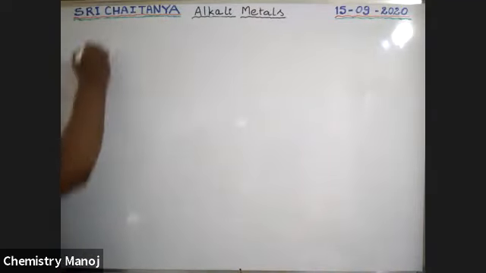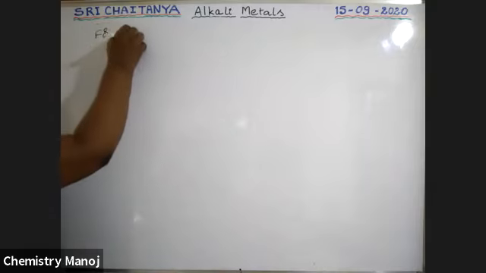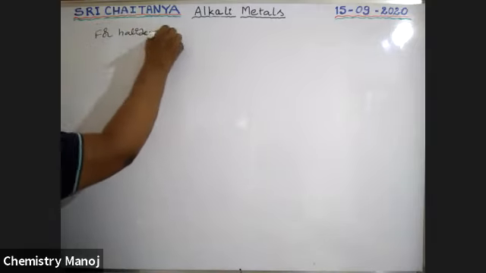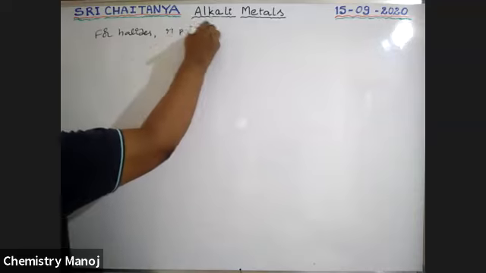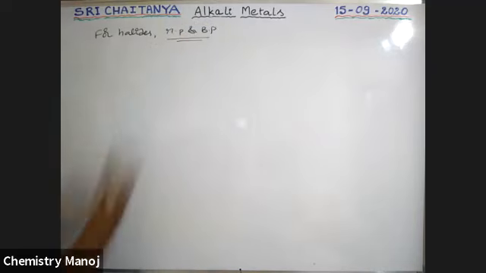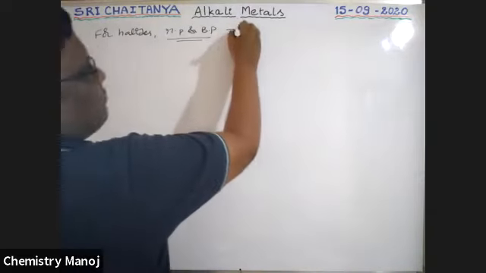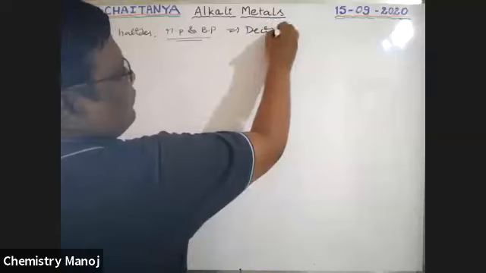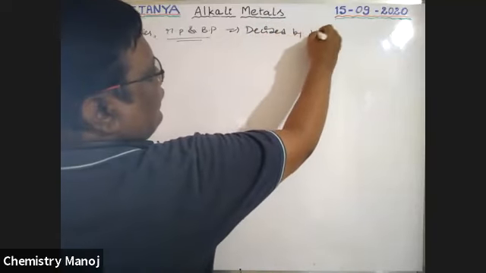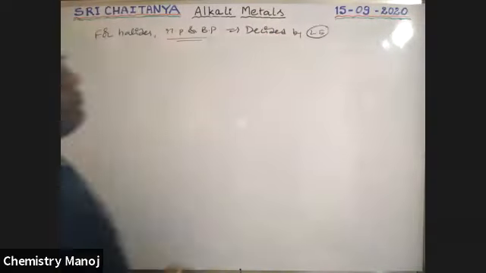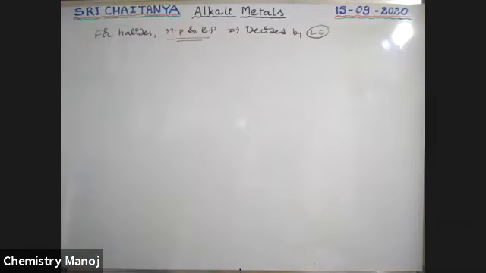So for halides, the melting and boiling point values of halides were decided by lattice energy. Melting and boiling points are clearly explained with the help of lattice energy.